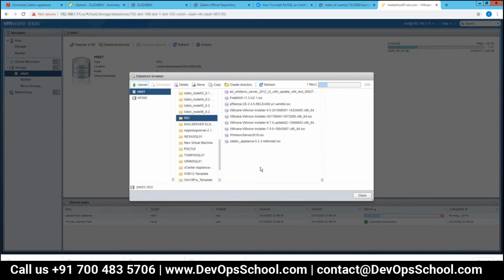Because for lab purposes, for a single machine, if you want to install Zabbix, mostly in the trainings as well, we launch an instance on AWS or something.